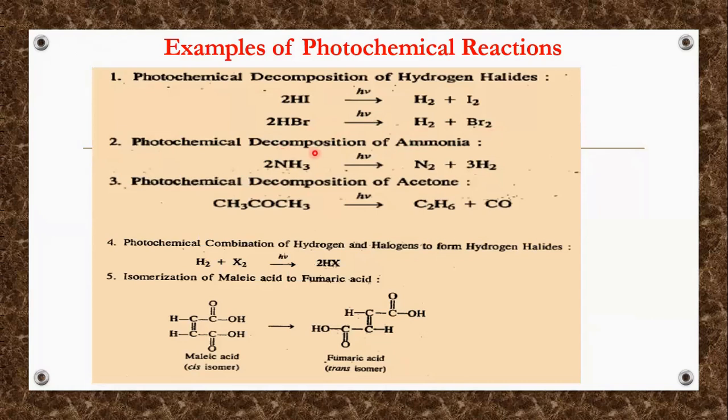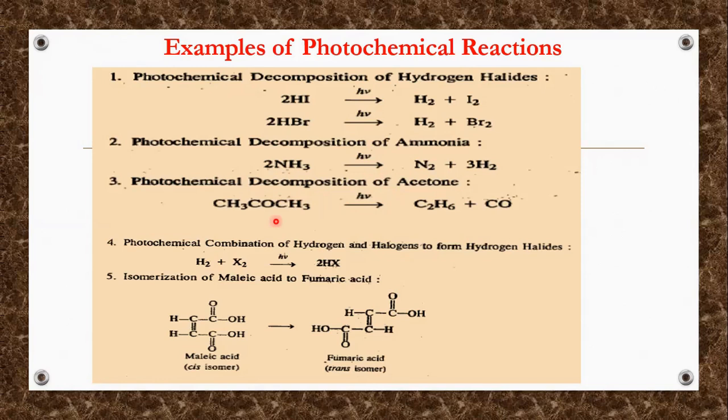Another reaction is the decomposition of ammonia in the presence of a light photon, where h nu represents one light photon, and it decomposes into nitrogen and hydrogen. Another example of a photochemical reaction is the decomposition of acetone in the presence of light energy.